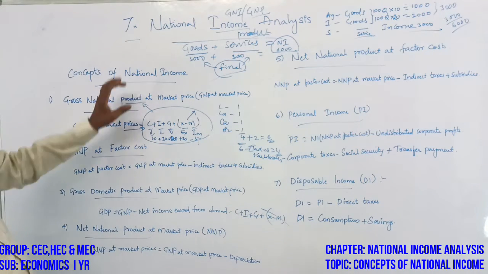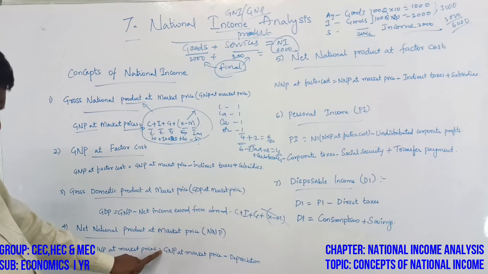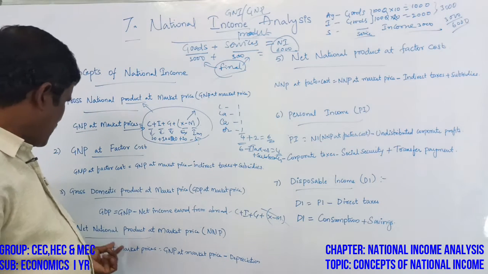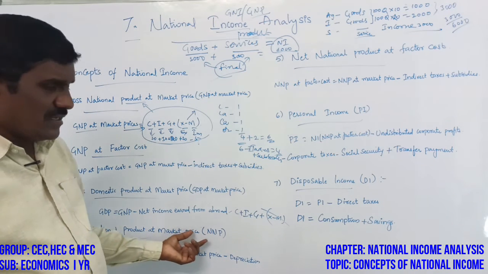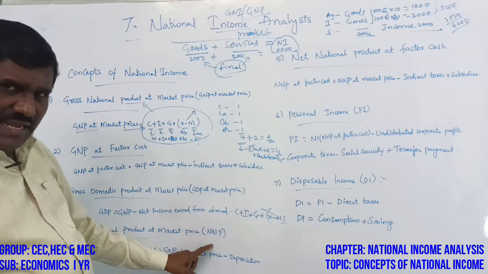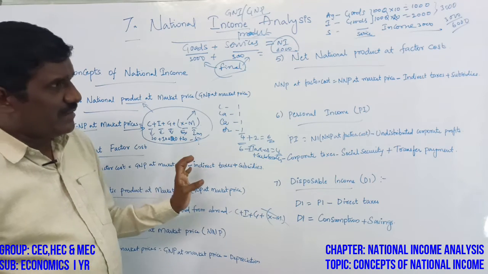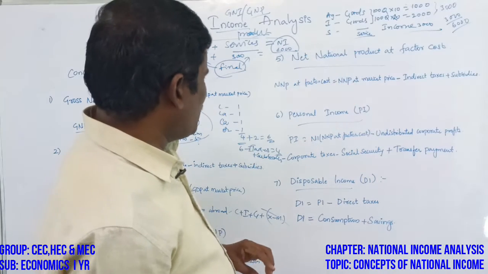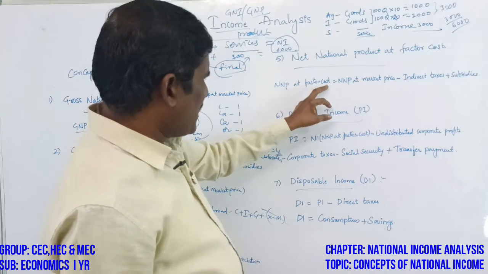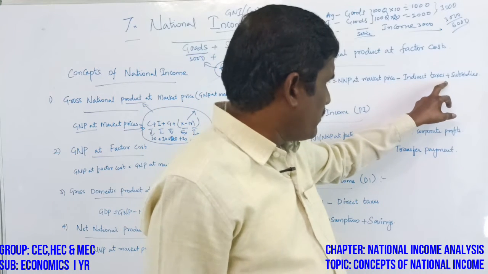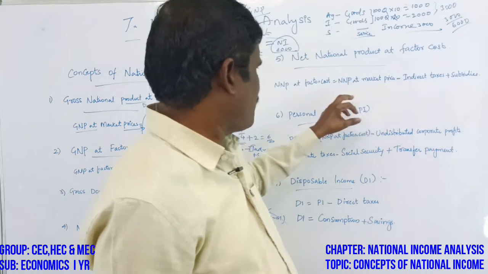NNP at market price is GNP minus depreciation. Then net factor cost is equal to NNP at market price minus indirect taxes plus subsidies.